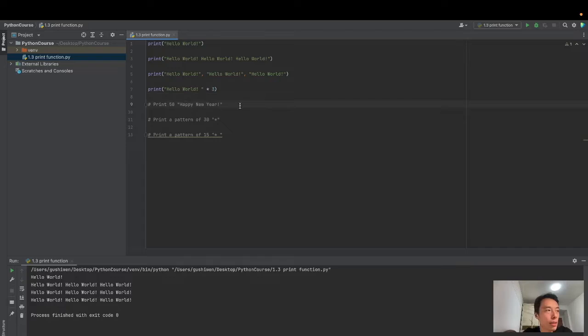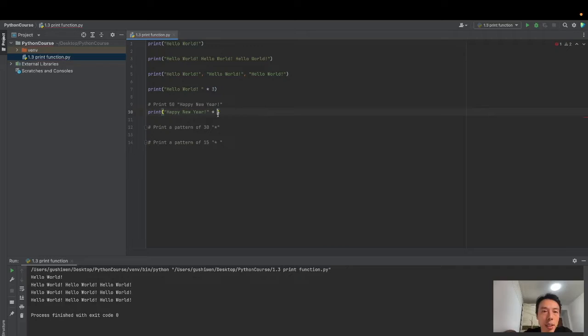Okay, let's do it. Print 50 Happy New Year. Print Happy New Year. Star.